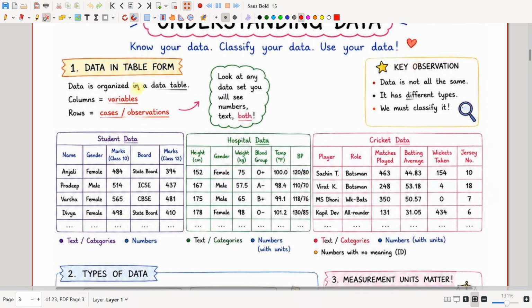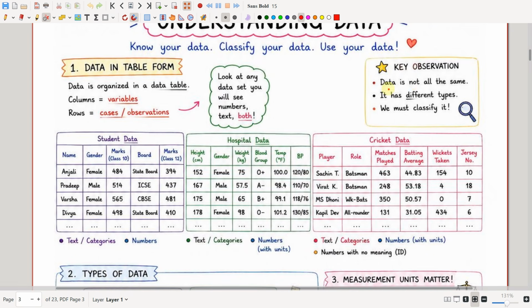The data is organized in a data table, and the columns we call variables, and the rows we call cases or observations. So look at any data set you see: you will see numbers, text, or both. See here, name is text, but marks is a number. Again, board is text and marks is a number. So we have a combination of both text and numbers.